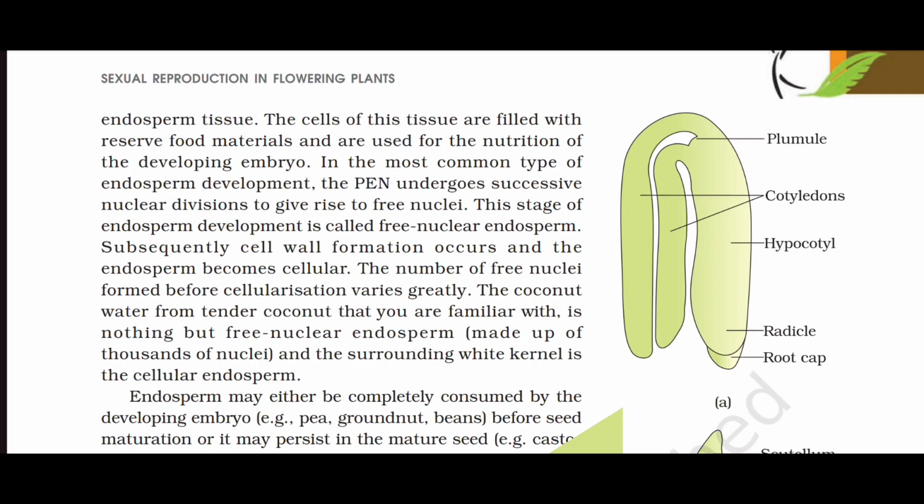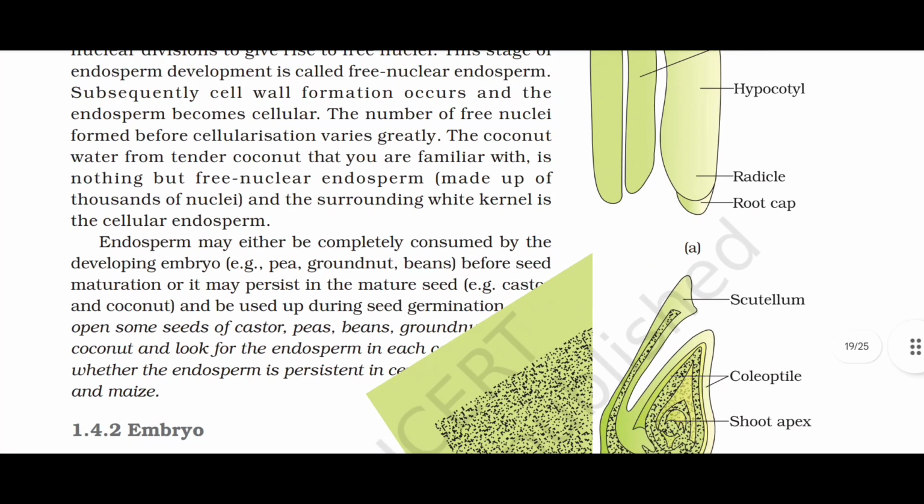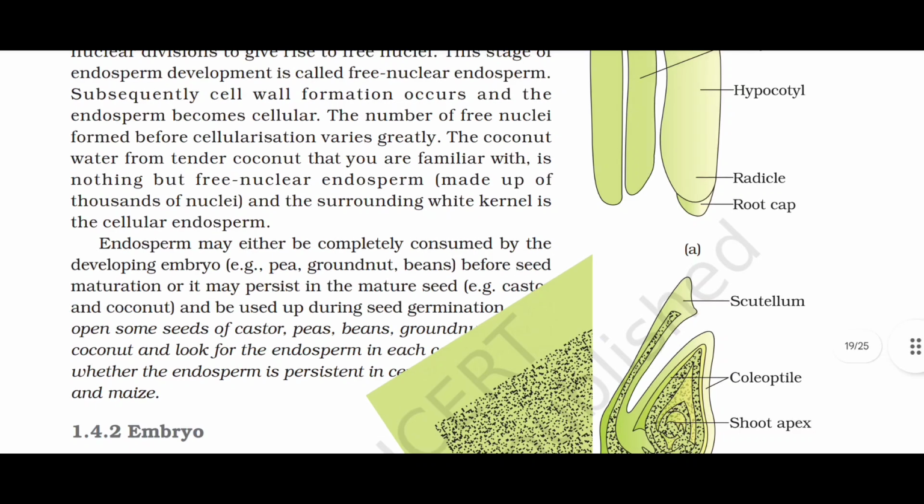In the most common type of endosperm development, the PEN undergoes successive nuclear division to give rise to free nuclei. This stage of endosperm development is called free nuclear endosperm. Subsequently, cell wall formation occurs and the endosperm becomes cellular. The number of free nuclei formed before cellularization varies greatly. The coconut water from the tender coconut that you are familiar with is nothing but free nuclear endosperm made up of thousands of nuclei, and the surrounding white kernel is the cellular endosperm.